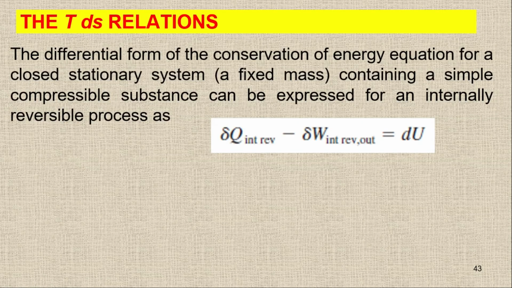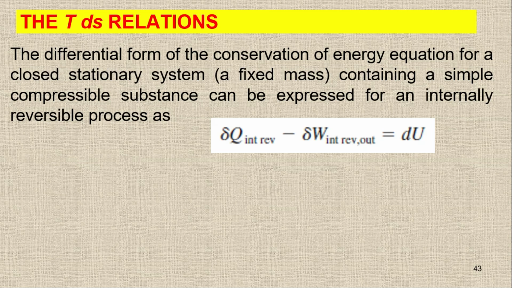After this, we have to study two most important relationships, and these are basically called the TdS relations, the temperature and property relations. These are very important relations when we are talking about entropy.